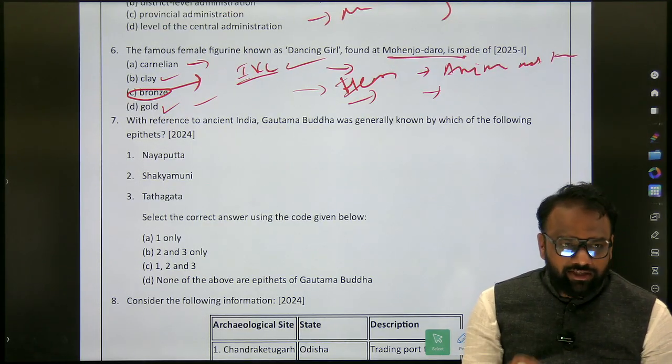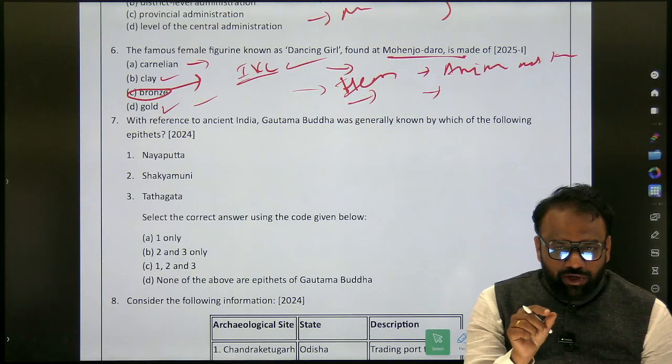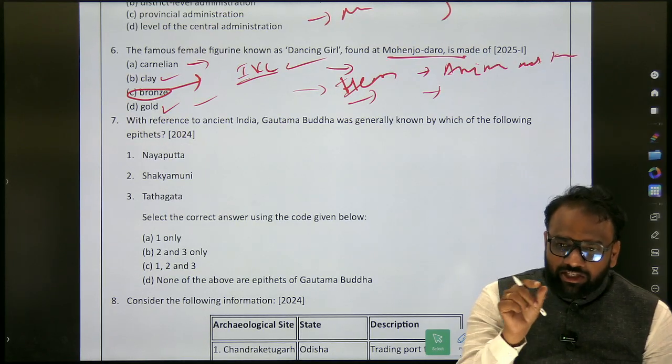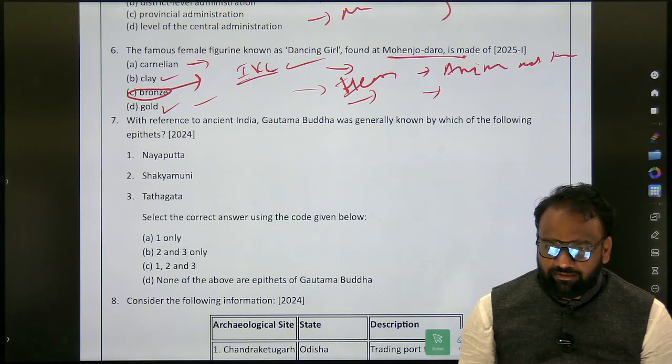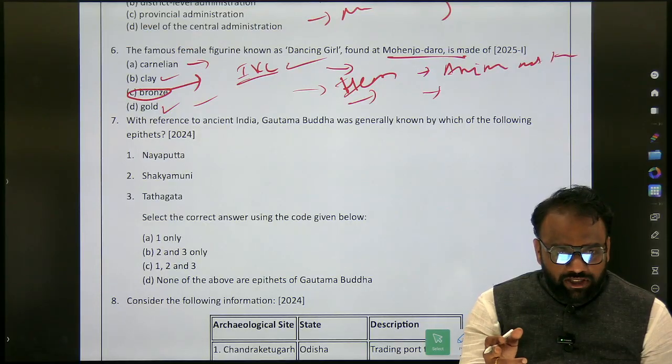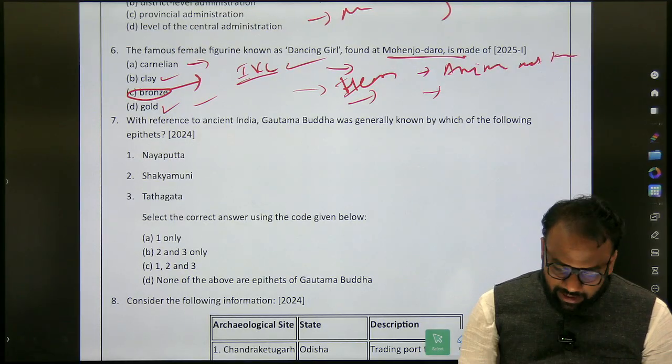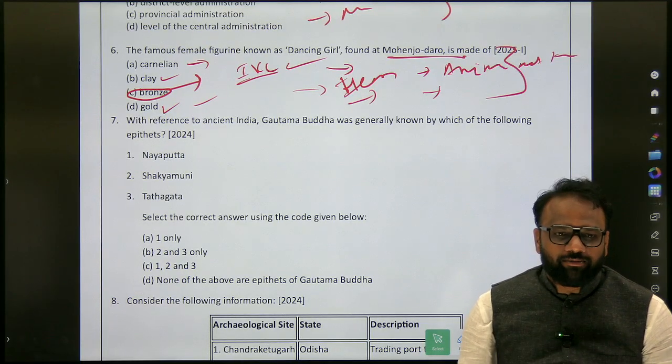So what you will find out here is the list of animals which the Indus Valley civilization knew, the animals which are present on seals and the animals which are not present on seals. Presently, the compiled information is not there. If possible, I will compile it. But this is what you are going to prepare for this question.